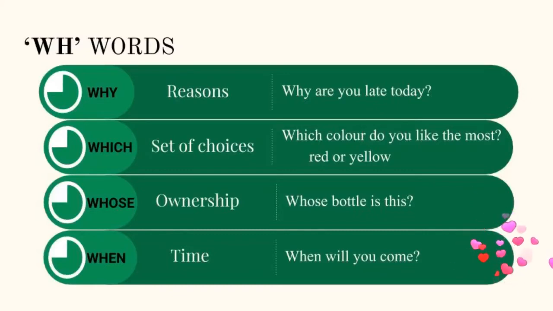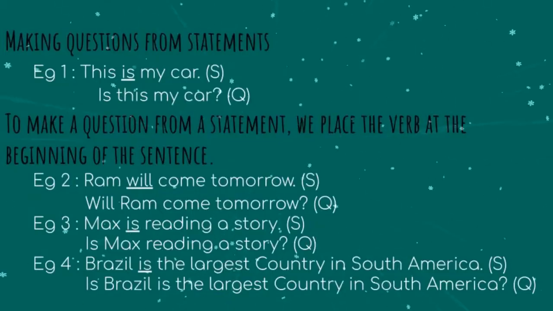Okay, next we are going to see the interrogative word when. It refers to time. For example, when will you come? When will you come means you want to tell the particular time. I will come at 8 p.m., like that.